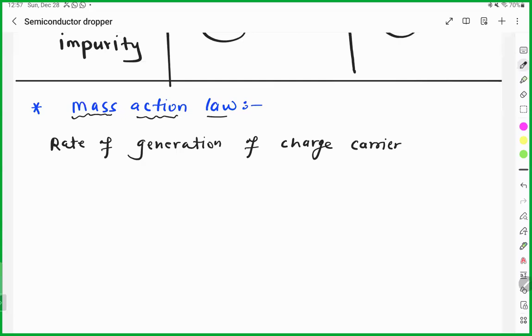Okay. So the rate of generation of charge carrier, whether it is electron or hole, is equal to the rate of recombination of charge carrier. What is the meaning of recombination?